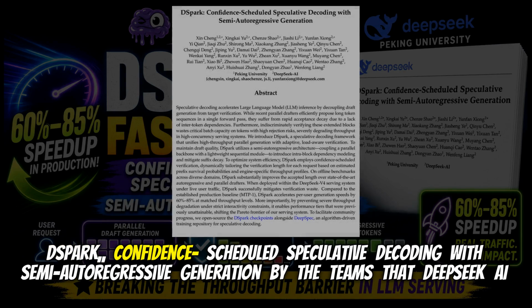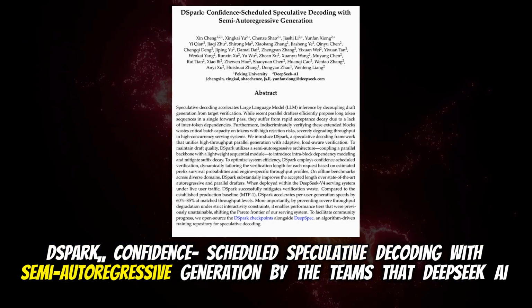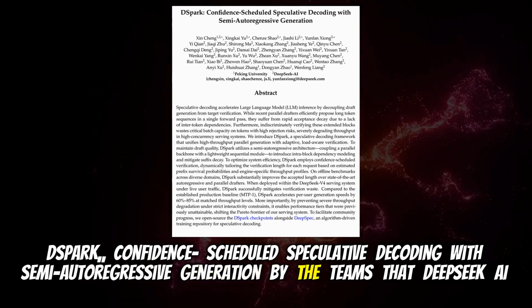DSpark, confidence-scheduled speculative decoding with semi-autoregressive generation by the teams at DeepSeek AI and Peking University.